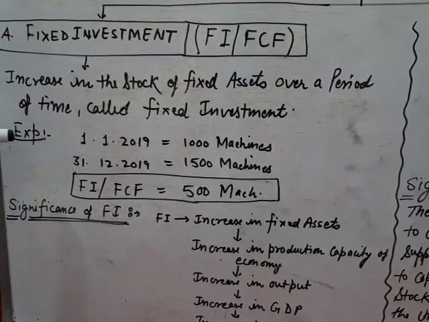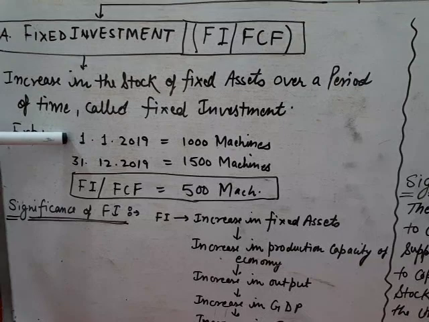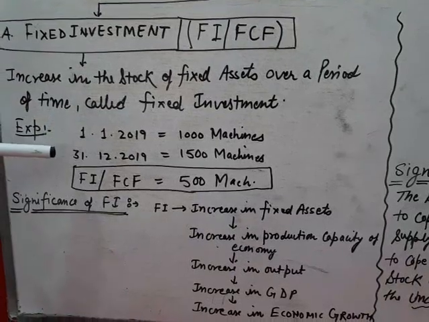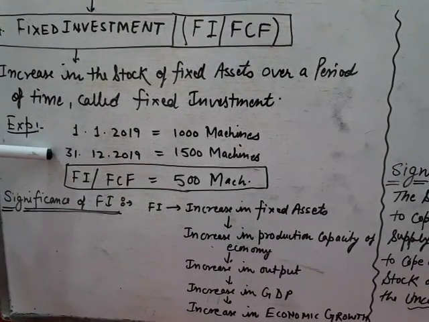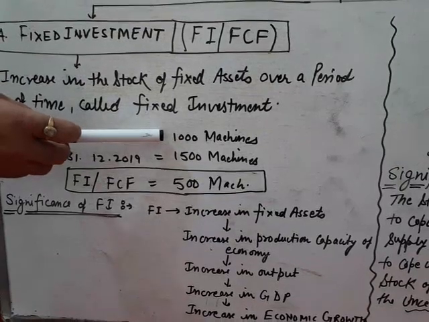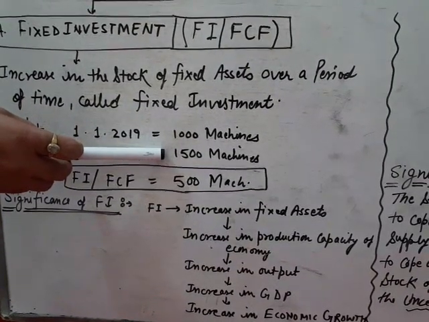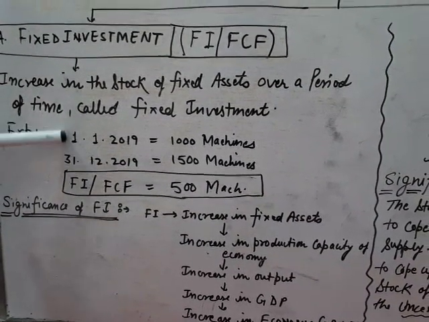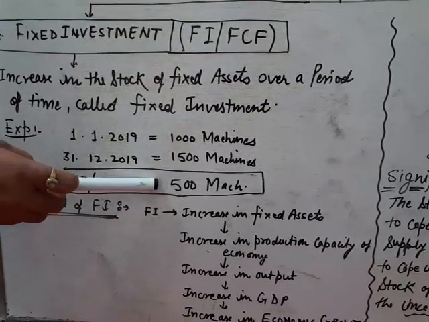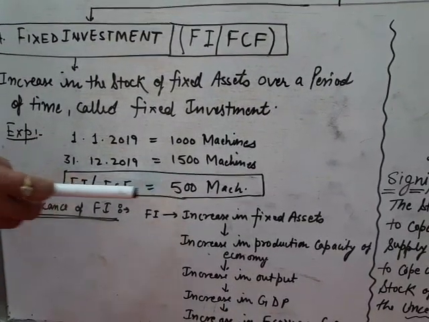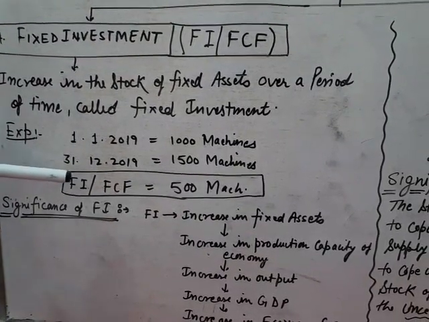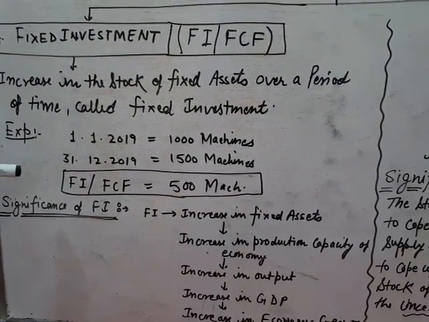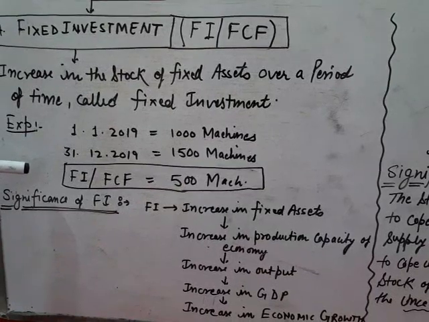For example, on 1st January 2019, an economy has 1000 machines. On 31st December 2019, the number of machines increases from 1000 machines to 1500 machines. It means during the given period of time, 1 year, in 2019, the total number of machines increases by 500 machines. This is known as fixed investment or fixed capital formation. So fixed investment means increase in the stock of fixed assets over a period of time.